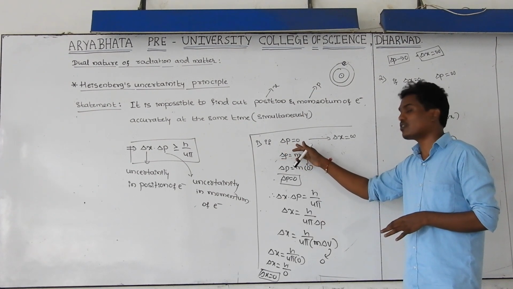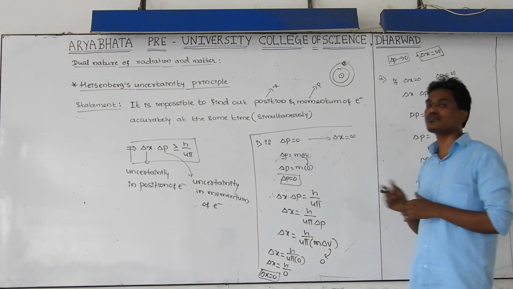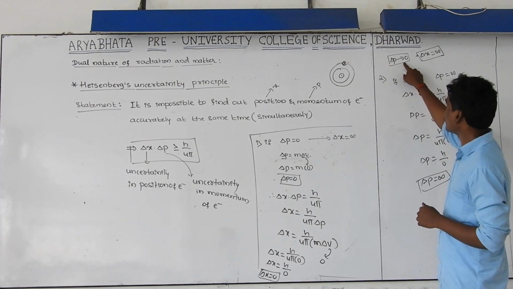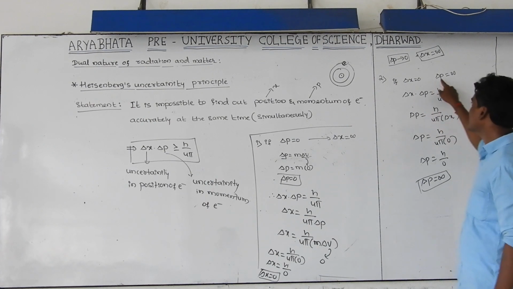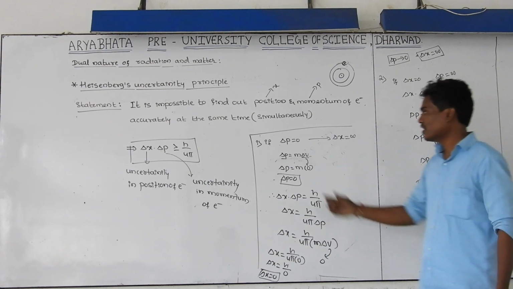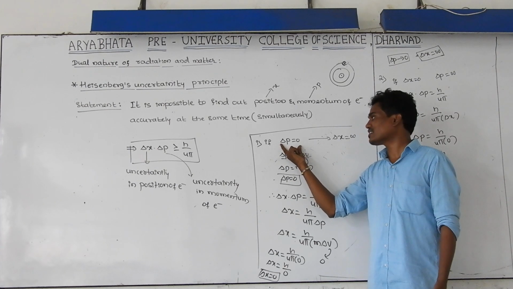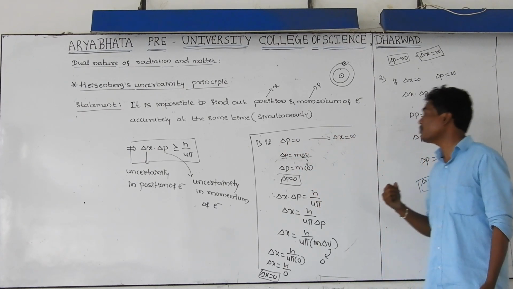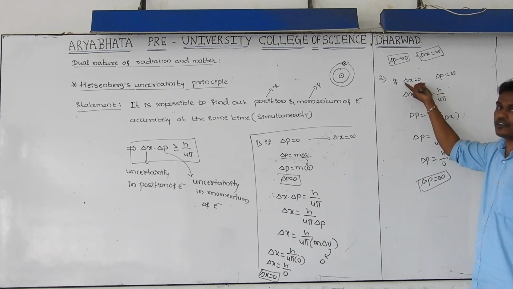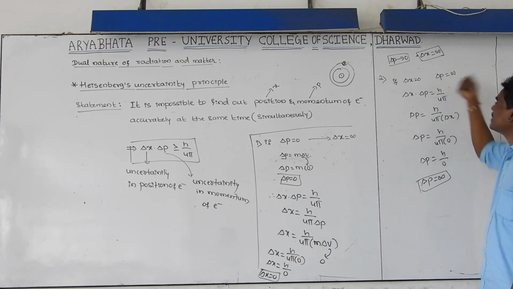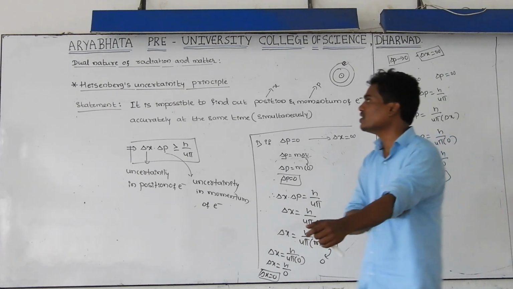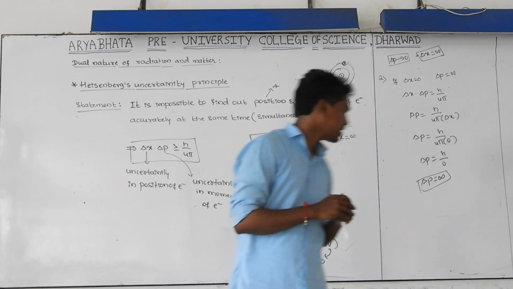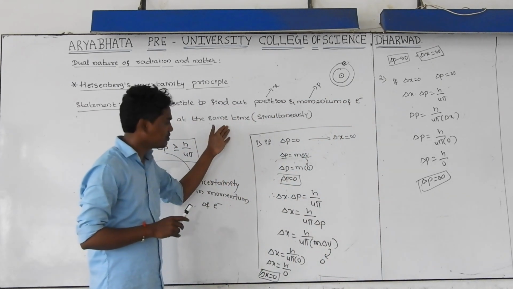If delta p is equal to 0, then delta x becomes infinity. Or if delta x is equal to 0, then delta p becomes infinity. If you want to find out the momentum exactly, you are getting maximum uncertainty in position, or if you want to find out the exact position, then you are getting maximum uncertainty in momentum. This is Werner Heisenberg's uncertainty principle. Just remember the statement.